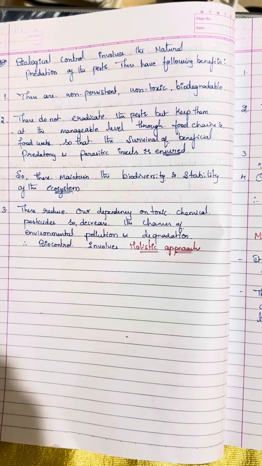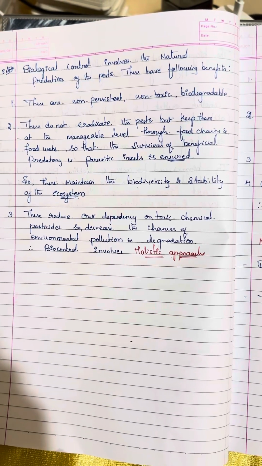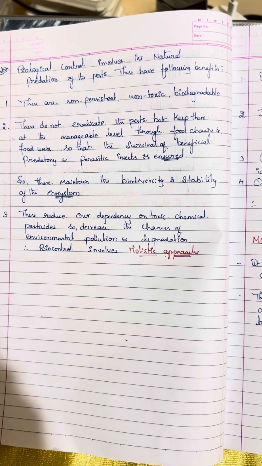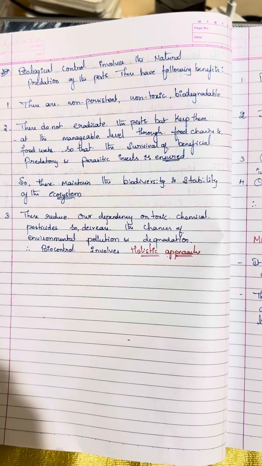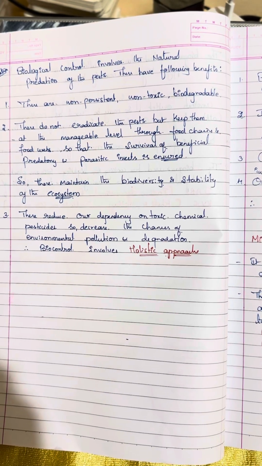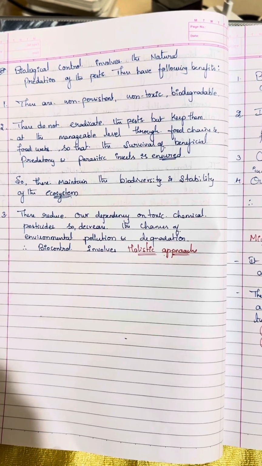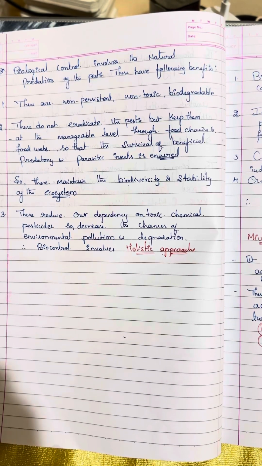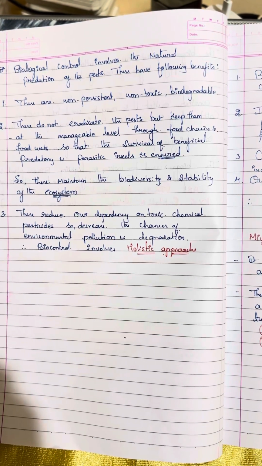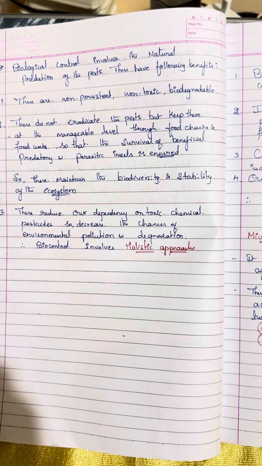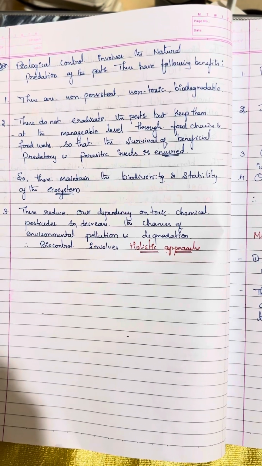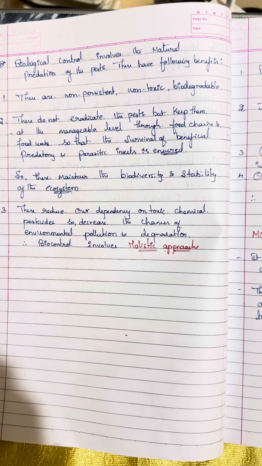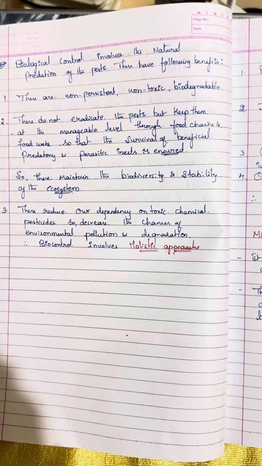These have the following benefits. These are non-persistent, non-toxic, biodegradable. These do not eradicate the pest but keep them at a manageable level through the food chains and food webs, so that the survival of beneficial predatory and parasitic insects is ensured. So, these maintain the biodiversity and stability of the ecosystem.